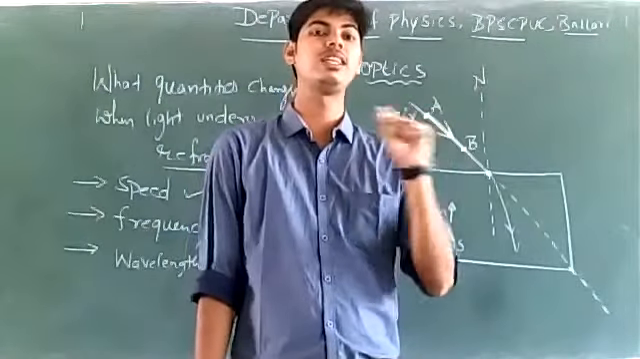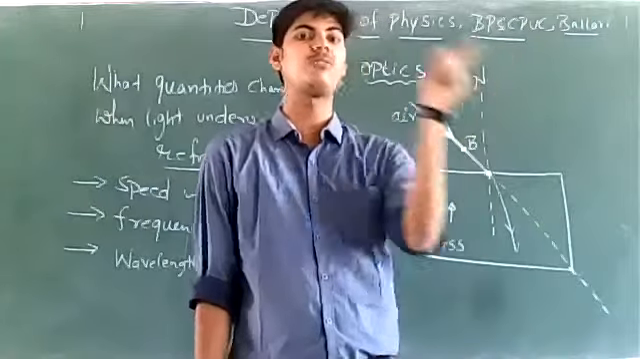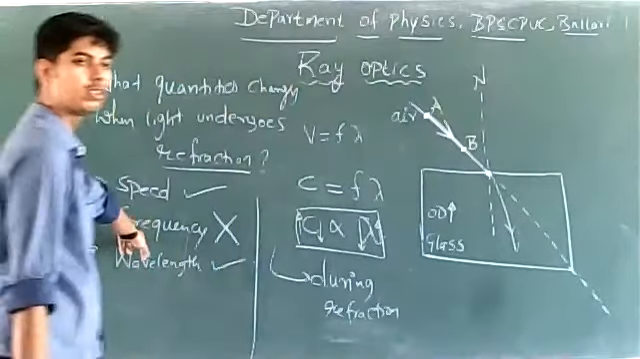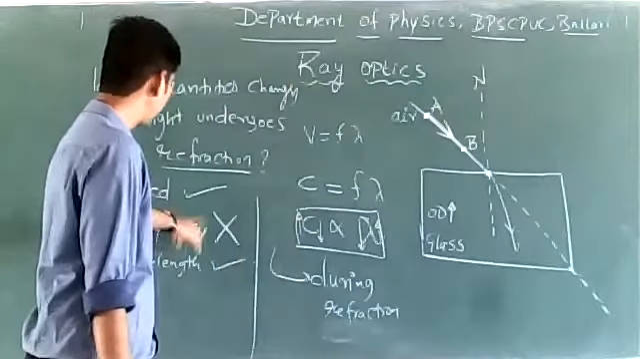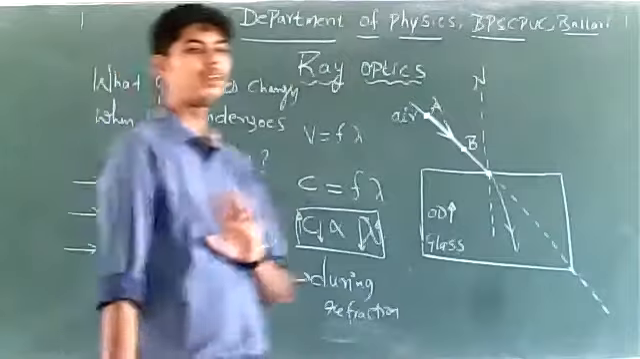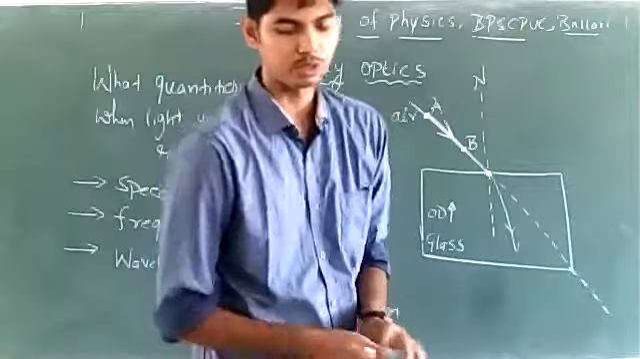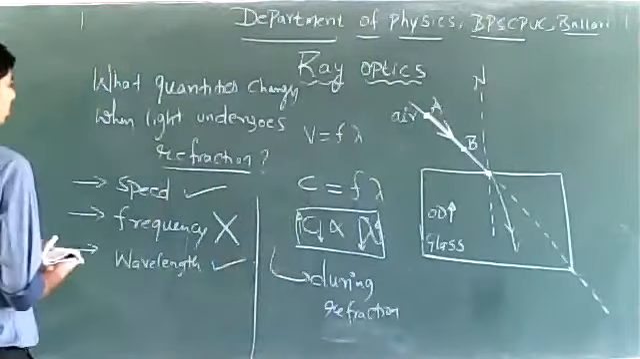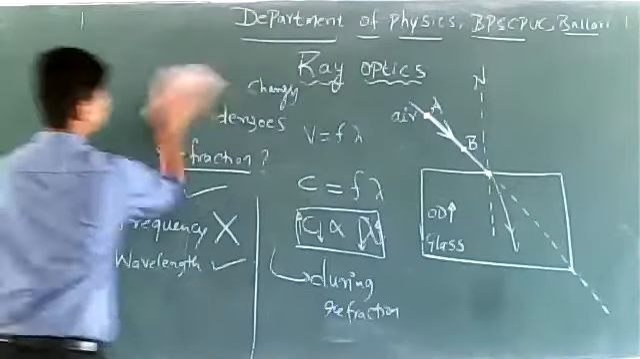Name a quantity that remains constant both in reflection and refraction of light. The quantity that remains constant during reflection and refraction of light is the frequency of light. Frequency of light is not going to change, right? So this is regarding the quantities that change during refraction of light.